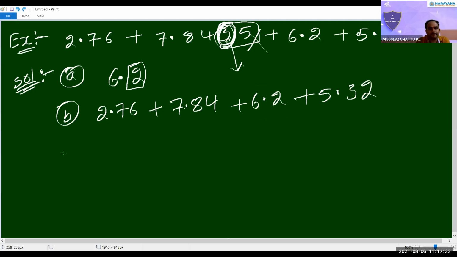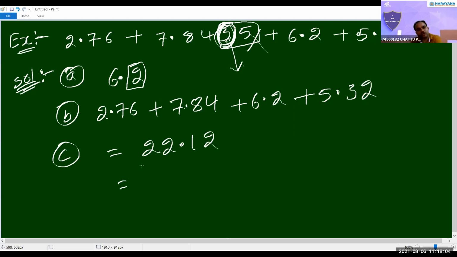Yes, sir. 6.2, we can write 6.20 also, sir? No. Okay, sir. Next, the third one is to add these values. Calculate, use calculator and add these values quickly. 22.12, sir. It is equal to 22.12. Okay. Then what is the third rule?